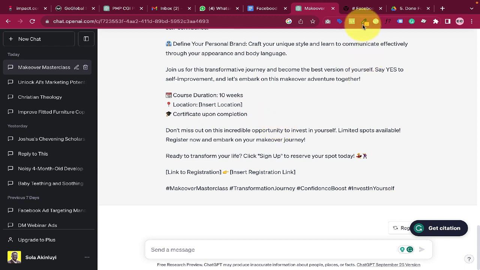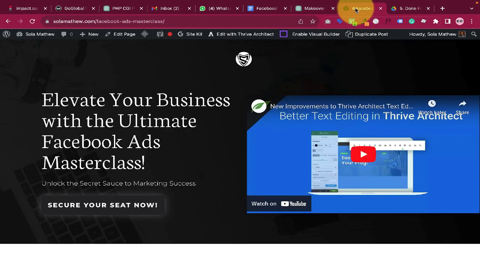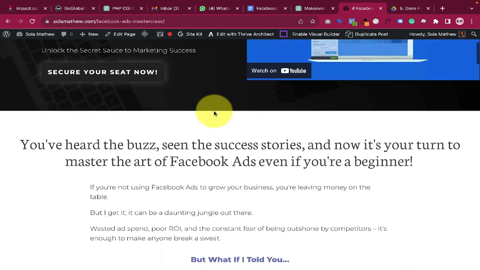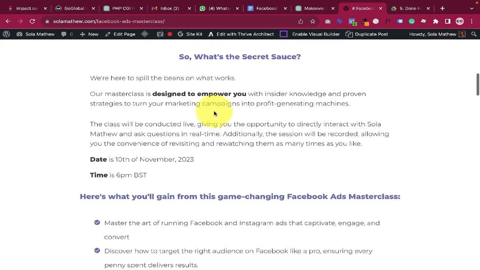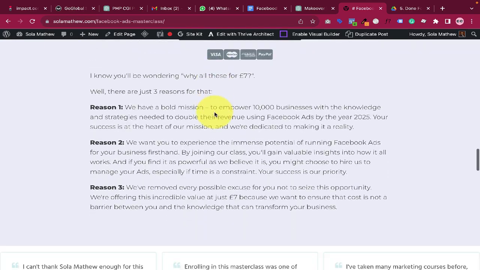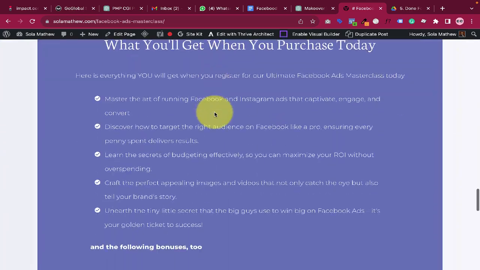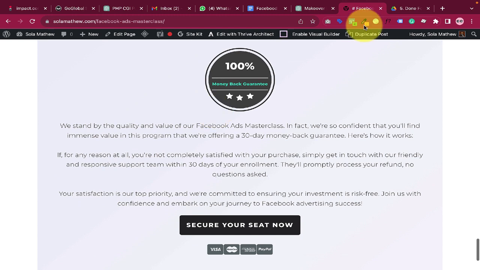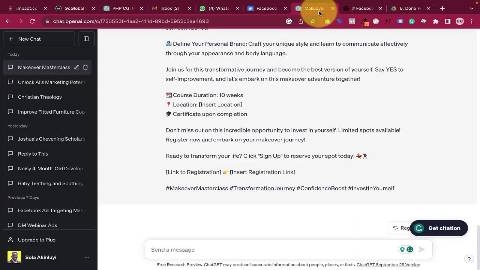So for example, I have a website here where I want to organize like a Facebook ads masterclass. So you can see we have details about this masterclass on our website. So in this case, I wouldn't really want to write a very, very long copy. I'll prefer to write a short copy that is going to lead people to our website to find out more.